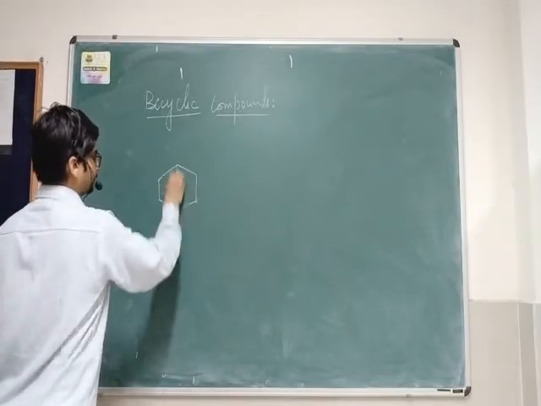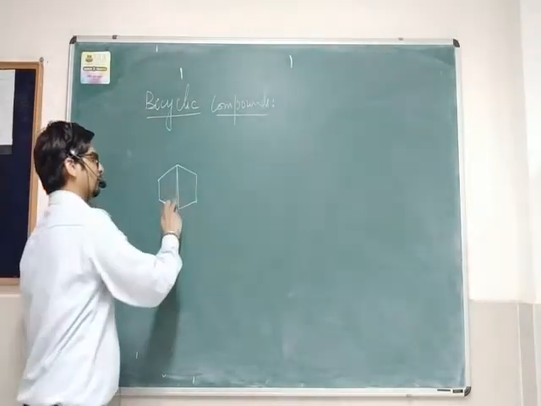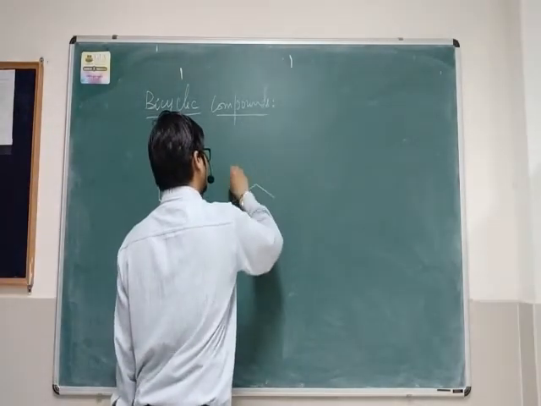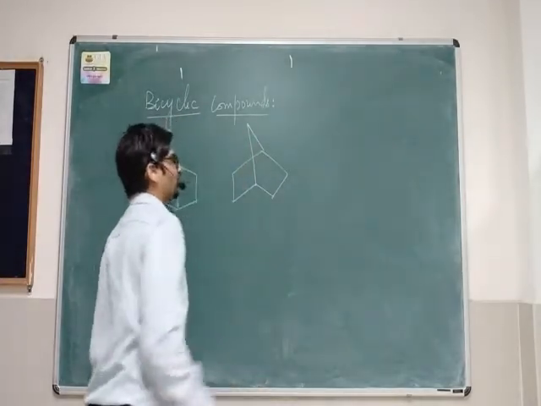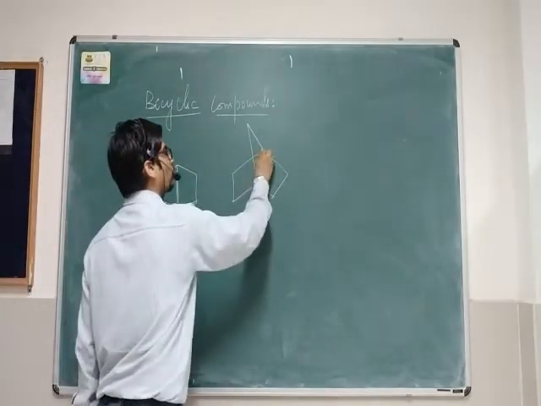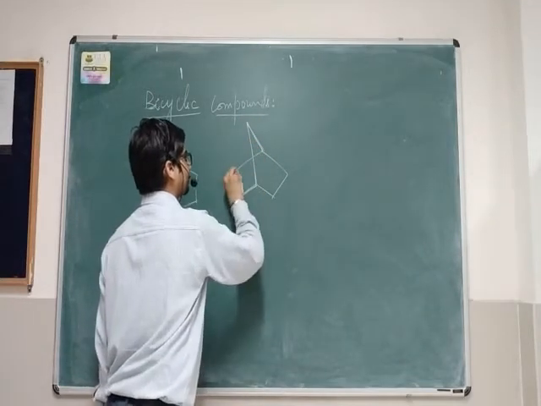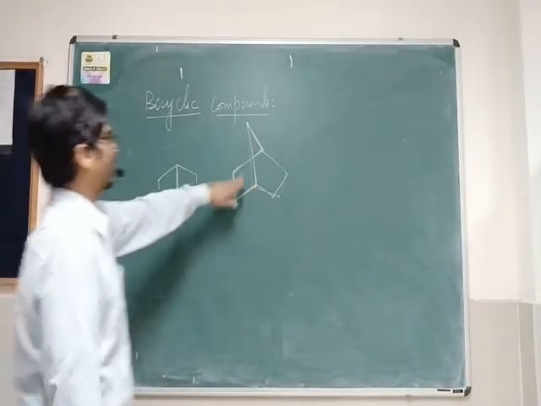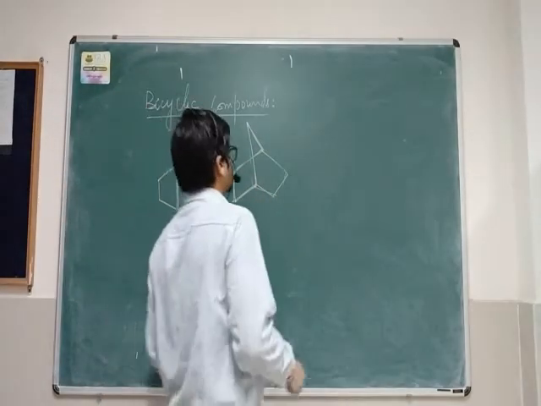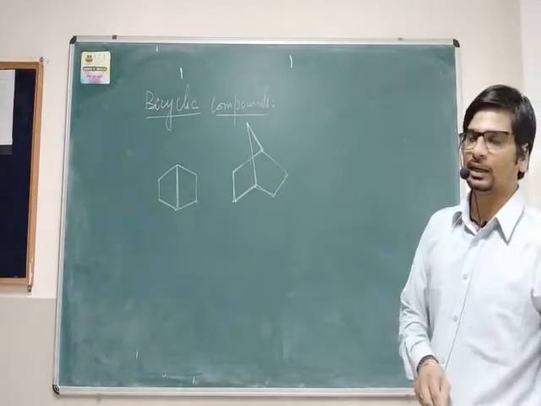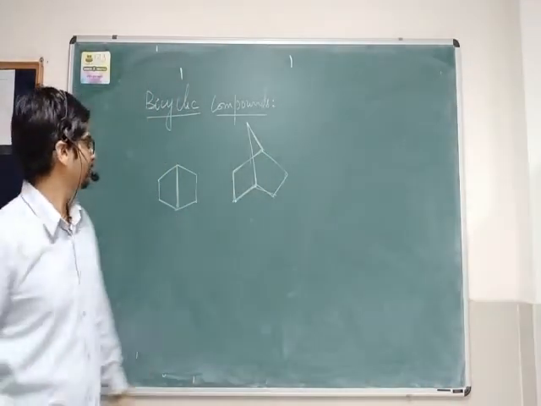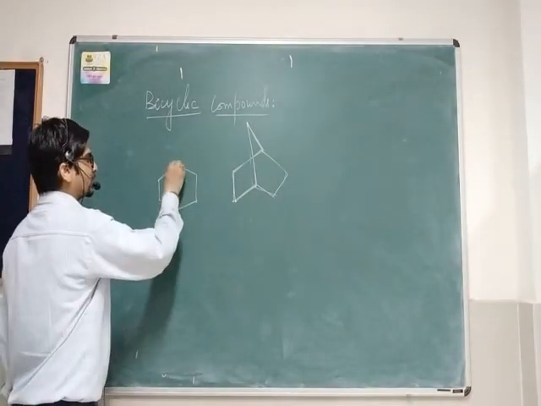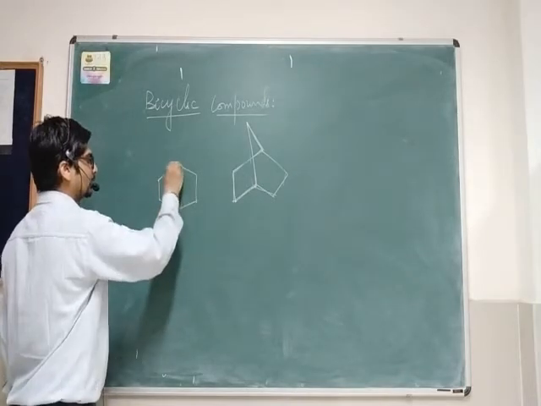We have this, in which you can see two 4-membered rings are fused. Similarly, this is also a bicyclic compound. One ring is this and the other ring is this, so you have two cyclic rings. This is a bicyclic compound. How will you name these bicyclic compounds? See carefully. We are taking this compound first. Now you see this is a bridge. This carbon and this carbon are bridgeheads.